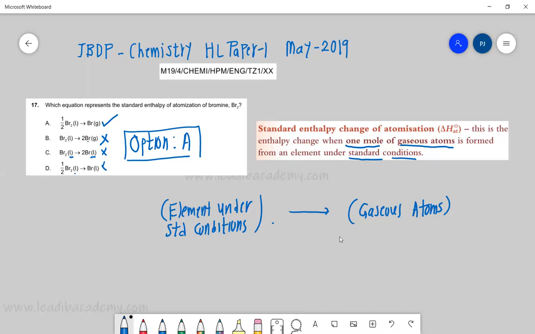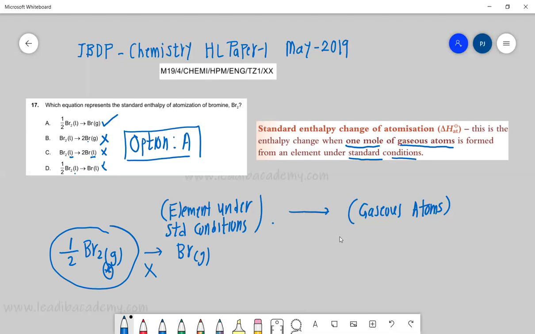But it is very, very important that we form 1 mole of gaseous atoms, and that it is from the standard state. For example, if we formed 2 Br gaseous from gaseous bromine, it is not acceptable, because bromine's standard state is not gaseous. It is always in the liquid form.